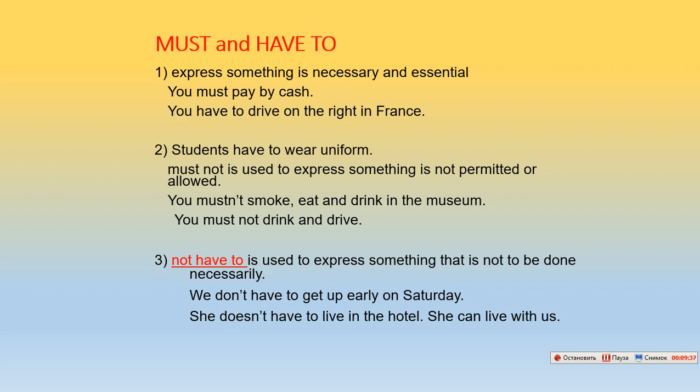Must and have to. We use must and have to to express that something is necessary and essential. You must pay by cash. You have to drive on the right in France. Second, students have to wear a uniform. Mustn't is used to express something isn't permitted or allowed. You mustn't smoke, eat and drink in the museum. You mustn't drink and drive.